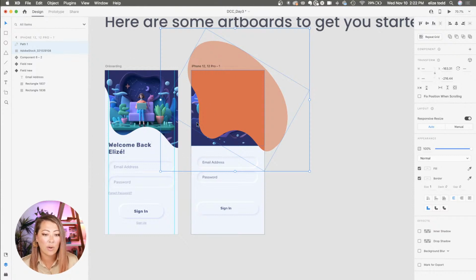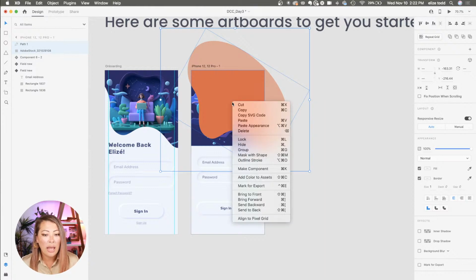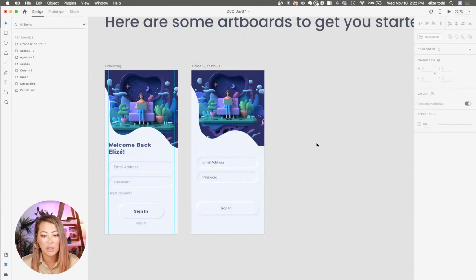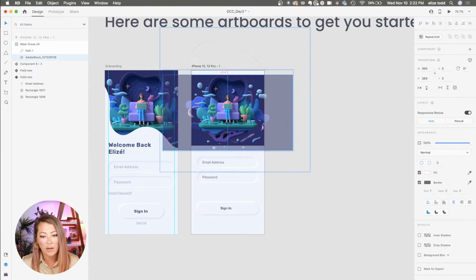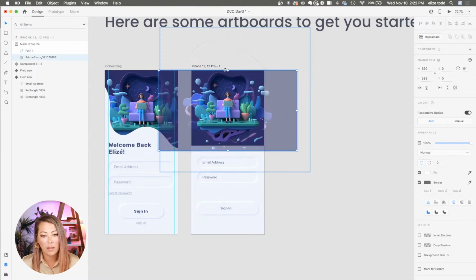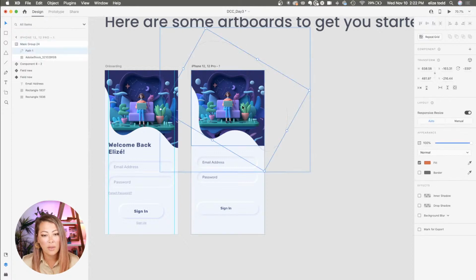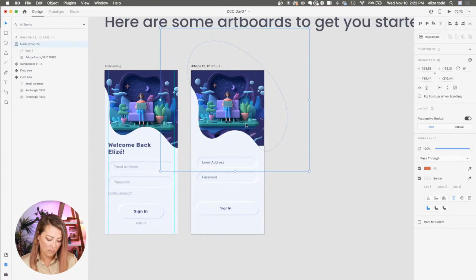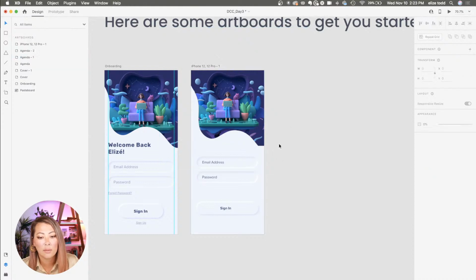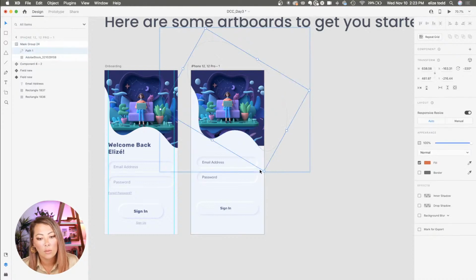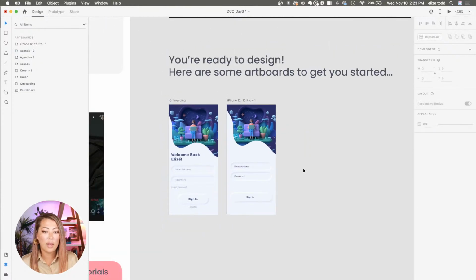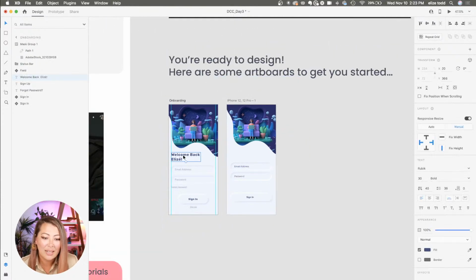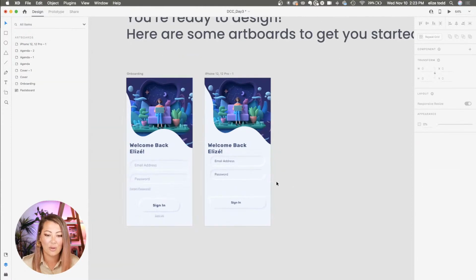So if I do something like that, I can grab those two elements. I'm grabbing that background image with this shape, and then I'm selecting mask with shape to get that fun feel there, that little swirly whirly. Then I can again just keep double clicking to get into that background layer, and I can make it bigger or smaller depending on the shape that I'm selecting. Just make that a little smaller. Yeah, there we go. So cute. Then you'll just put in this final text, and you got your sign-in screen.